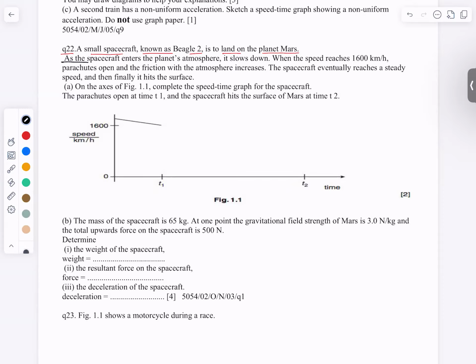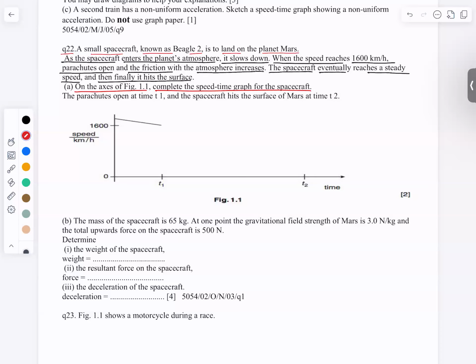Now, as the spacecraft enters the planet's atmosphere, if a student has no idea that Mars has some atmosphere, it's not an issue because they're telling that. They will tell everything. It slows down because of obviously the resistance provided by the atmosphere. When the speed reaches 1600 kilometer per hour, parachutes open and the friction with the atmosphere increases. The spacecraft eventually reaches a steady speed and then finally it hits the surface. Now, on the axis of figure 1.1, complete the speed time graph for the spacecraft.